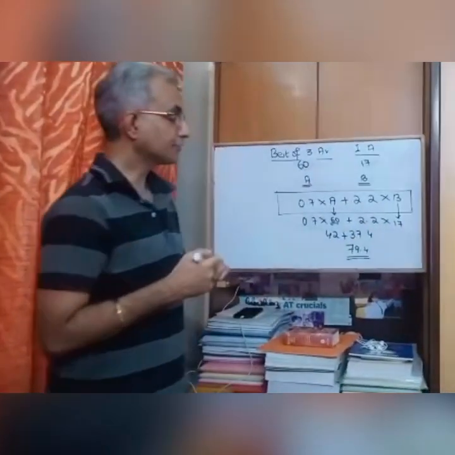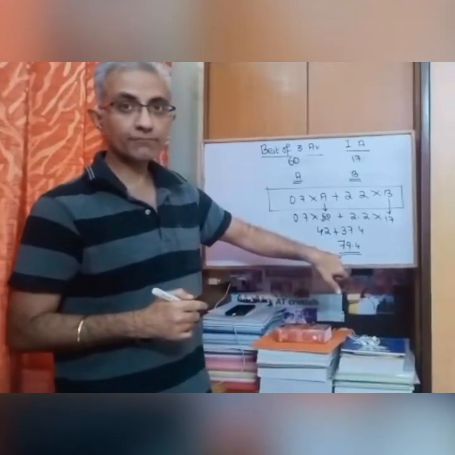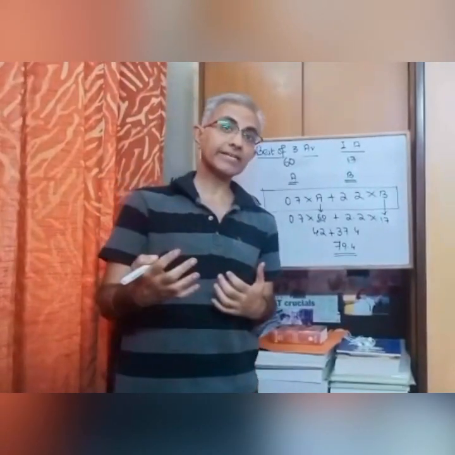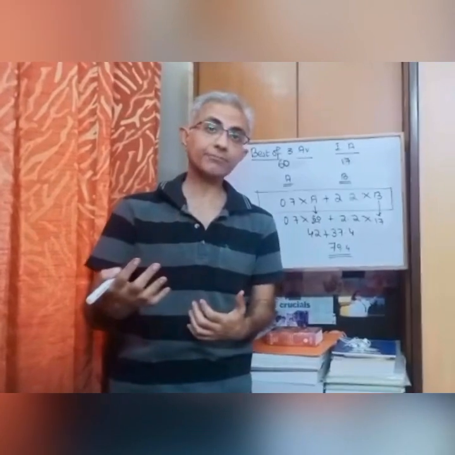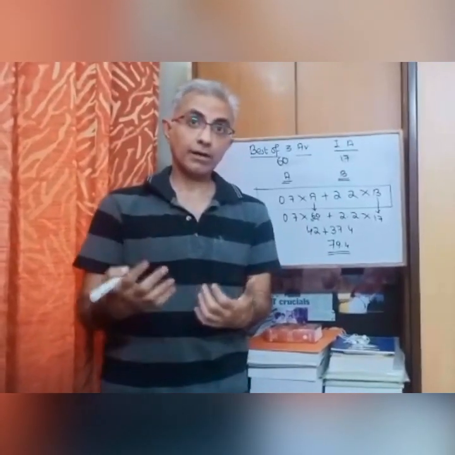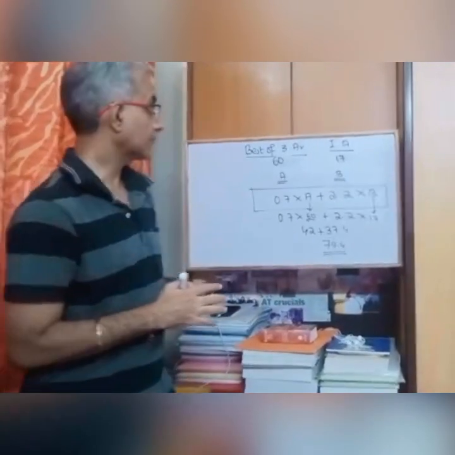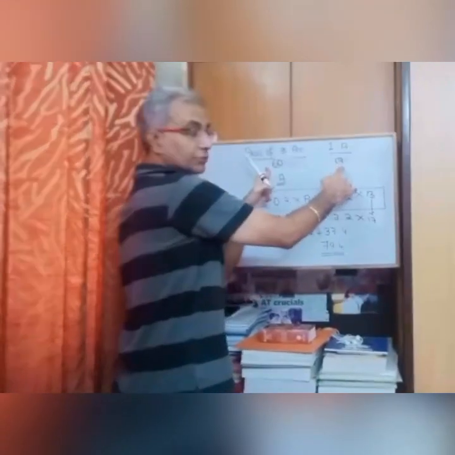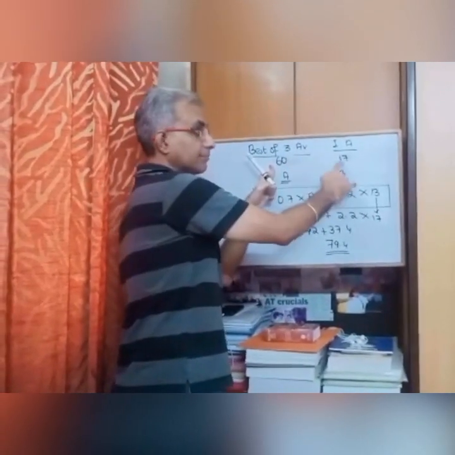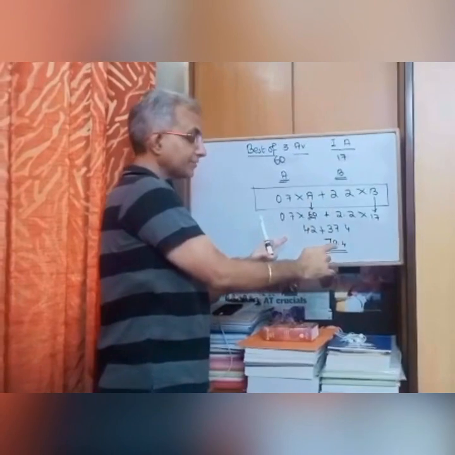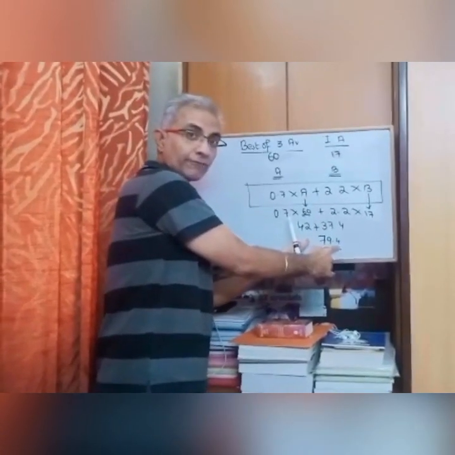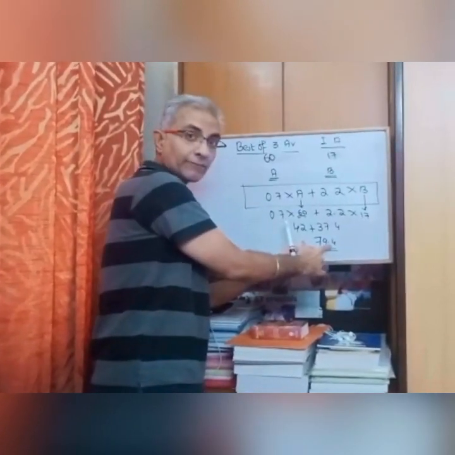Now mind you, here the huge advantage comes for people who have done extremely well in the internal assessment. So the higher the internal assessment, the better it is for you. I'm again coming back to the CBSE example. According to them, the calculation would have come as 77, the 60 plus 17. But for an ICSE student, it is coming as 79.4. So roughly he's getting a 2.4 marks advantage.